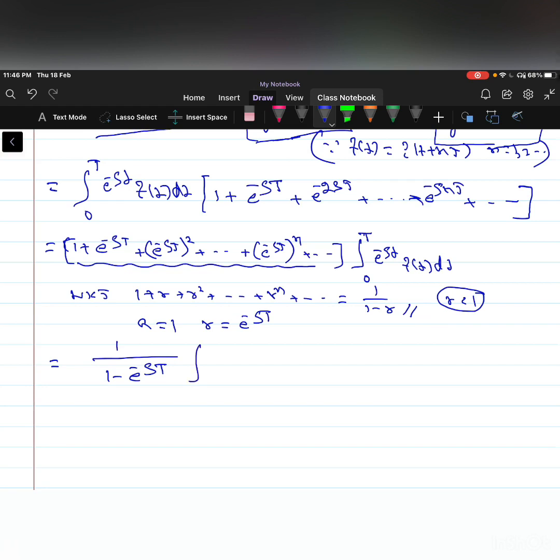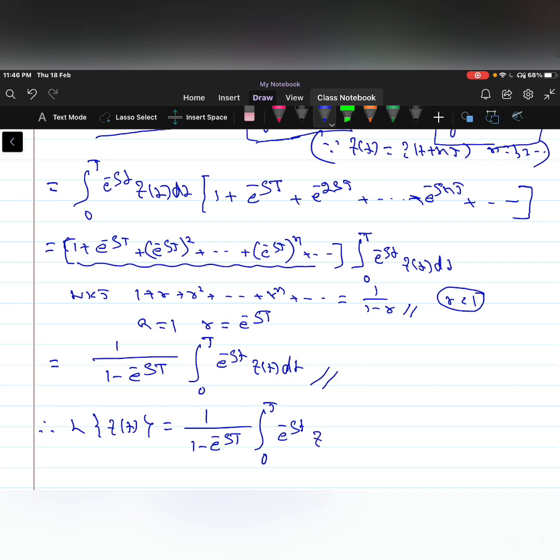So that is, into integration from 0 to T e power minus s t into f of t dt. So this is the proof of the result. Therefore we can write Laplace of f of t is equal to 1 by 1 minus e power minus s into capital T, integration from 0 to T e power minus s t f of t dt.